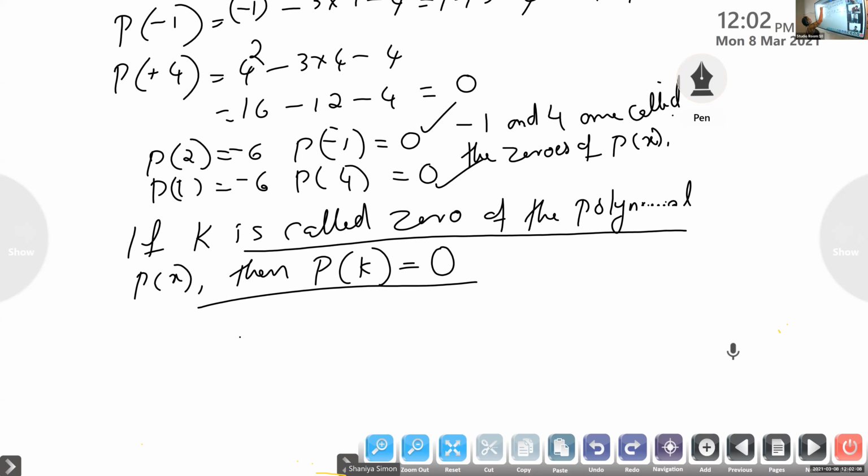If we give x equal to -1 and x equal to 4, we get the value of the polynomial as 0. Such values are called zeros of the given polynomial.